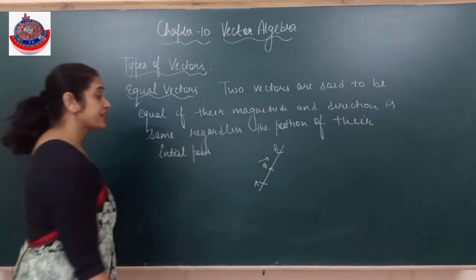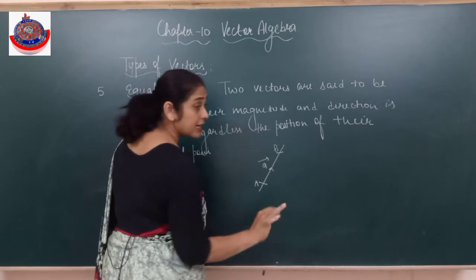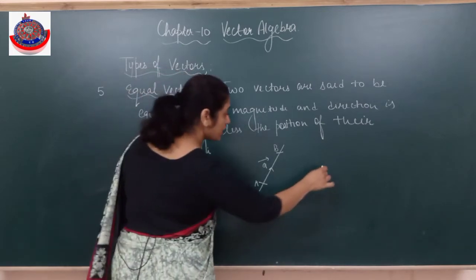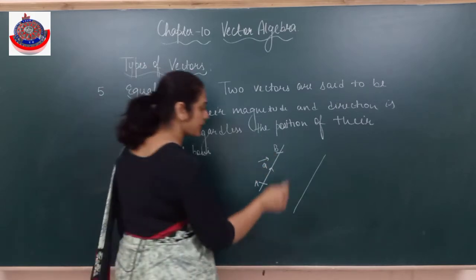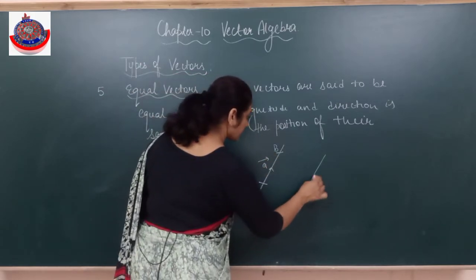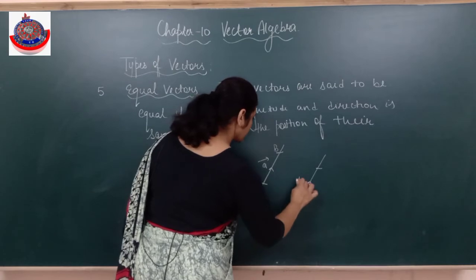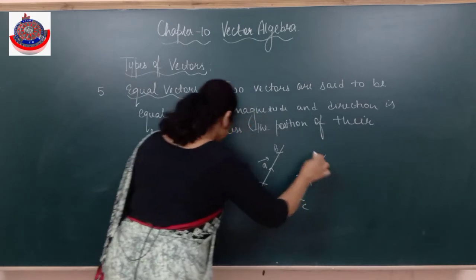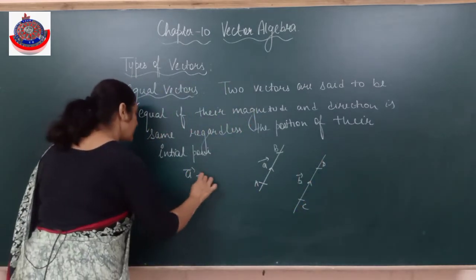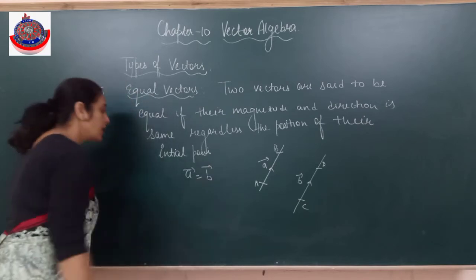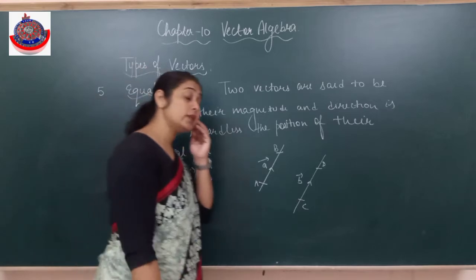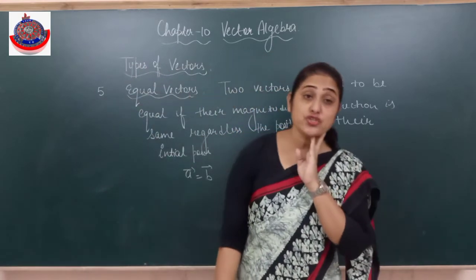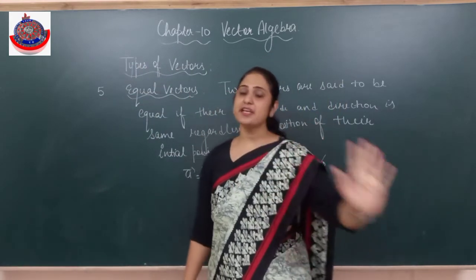Alright. The second vector can be anywhere, but the direction should also be the same. This vector is also going this way, and the magnitude should also be equal. Then vector A is said to be equal to vector B. What should be equal? Their magnitude as well as directions should be equal regardless of the initial point.